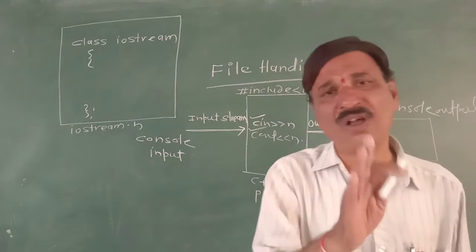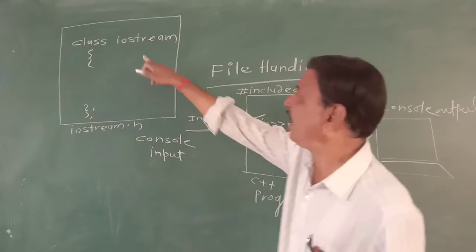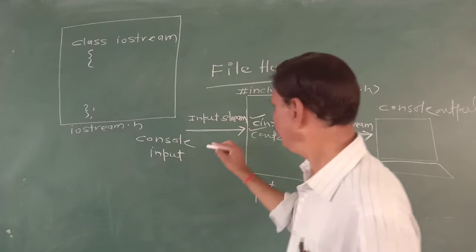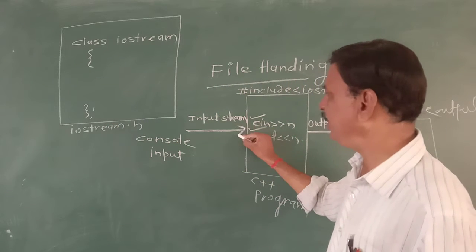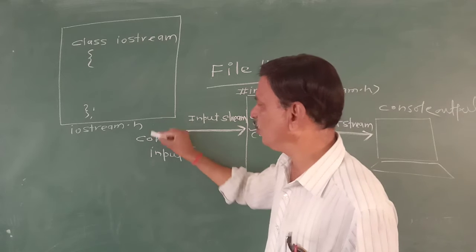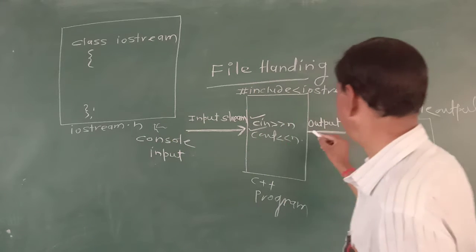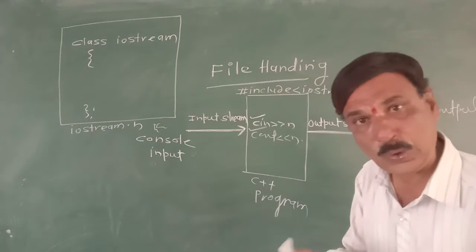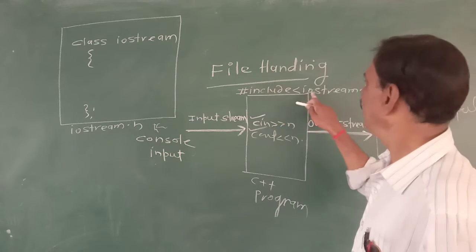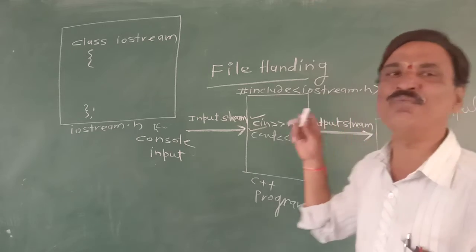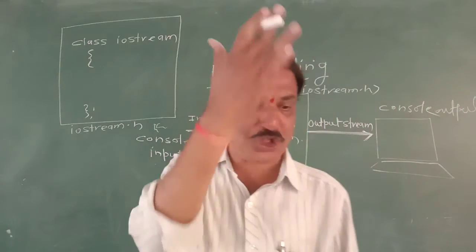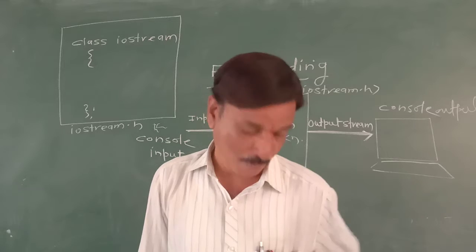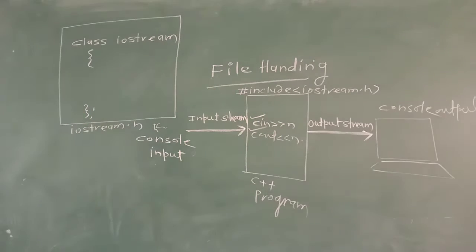So the purpose of the iostream class is to establish a stream, and the console input device keyboard is connected. Establish the output stream, connect the console output device, that is input output stream. Establishing the input output stream, that is the job of class iostream. Its objects cin and cout are used for that purpose.